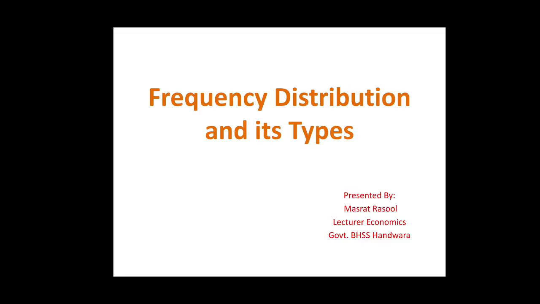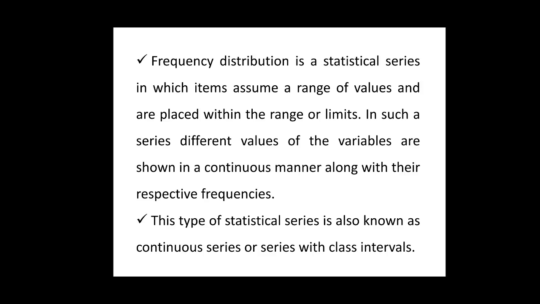Now, in this lecture, we are going to discuss frequency distribution, also known as continuous frequency series, and its different types. Dear students, frequency distribution is a statistical series in which items assume a range of values and are placed within the range or limits. In other words, data are classified into different classes within a range. The range is called class interval.